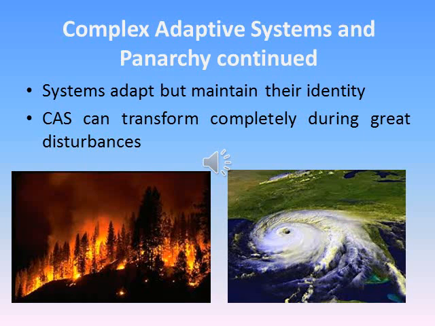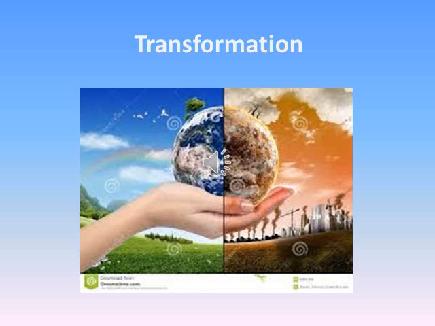Thresholds result in a change of state. Panarchy, as we previously learned about, is completely different to threshold changes. When disturbances are great, complex adaptive systems are transformed completely. The system may change catastrophically, and as functions and structures of the system collapse, the system changes into a new state. Ecological and human social systems can transform from a healthy to a distressed or unhealthy condition, or from an unhealthy condition to a healthy ecosystem. Regime shifts can occur because of external perturbations, but they also occur due to complex interactions within the system that operate across a myriad of scales.